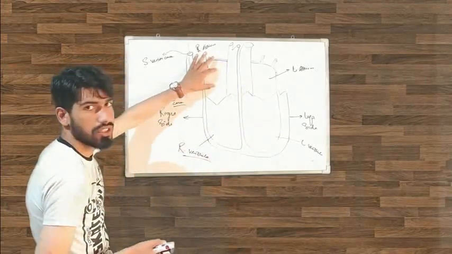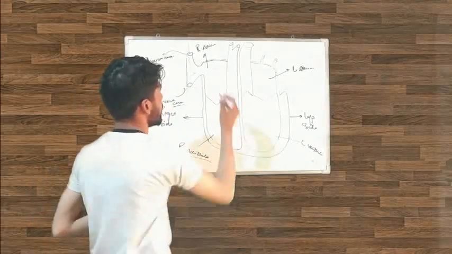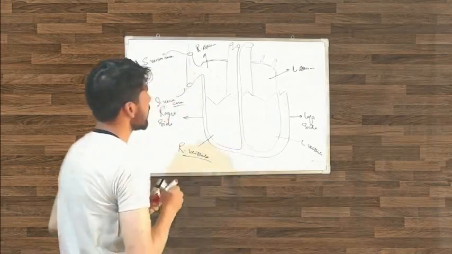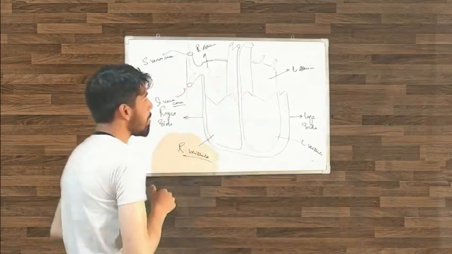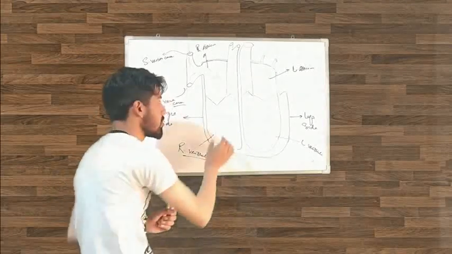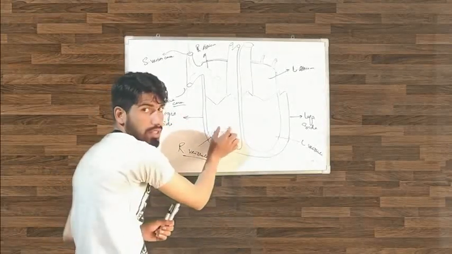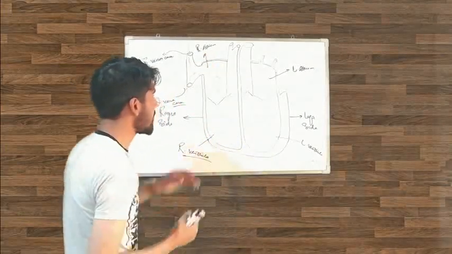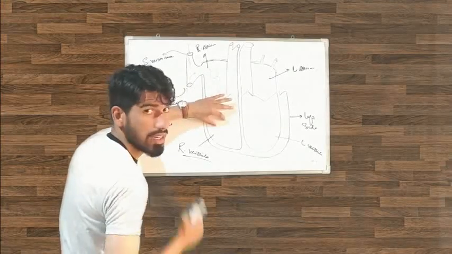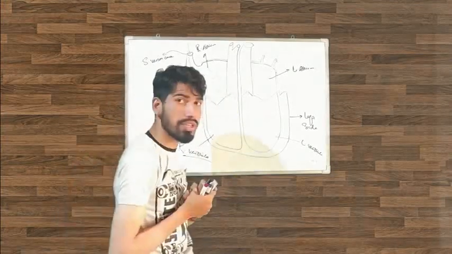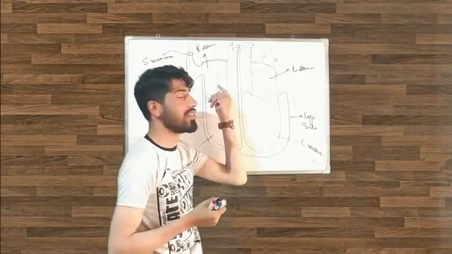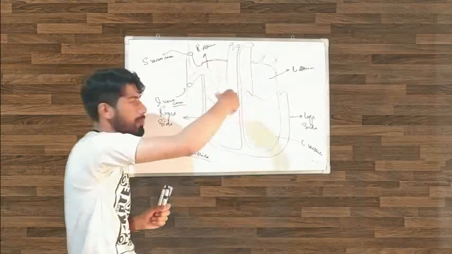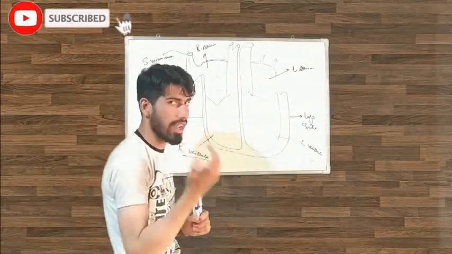Now this is the right atrium. The blood comes into the right atrium. When the blood comes in, about 80% of it goes into the right ventricle at the same time. But about 20% remains in the atrium, and the chamber contracts and sends the remaining 20% into the right ventricle.